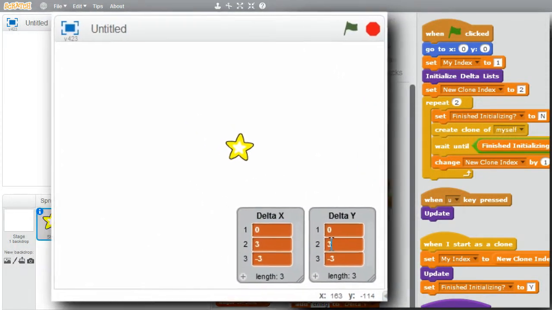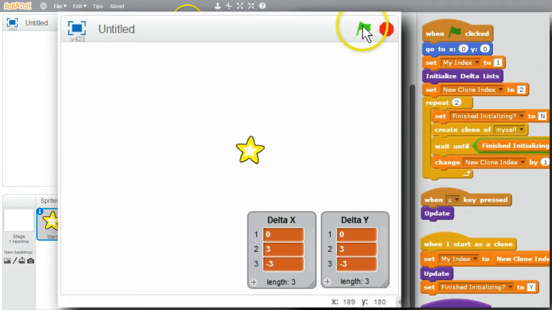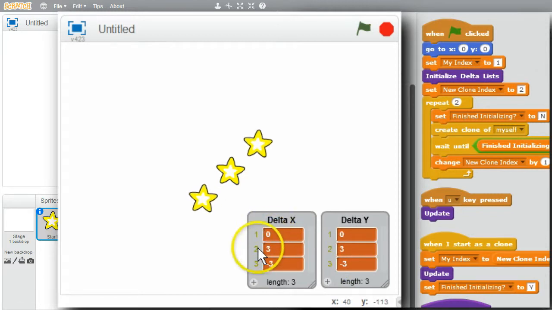Ready to run the program. Already stopped. Green flag. I'll press the U key several times to get updates. Can see the sprites moving. Can also see accesses on the lists. Watch the indexes light up. These monitors are showing accesses to items in the lists. All the clones are changing. That's because all the clones have a handler for when the U key is pressed.